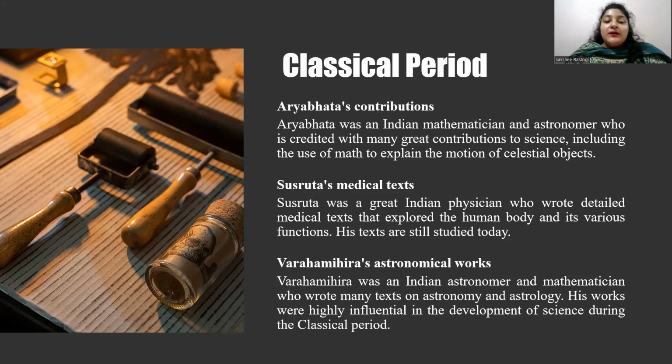power during this period. The Vakataka dynasty, the Pallava dynasty, and the Kadamba dynasty also existed during this time. The economy flourished and India became a major center for international trade. In the fields of science, mathematics, and medicine, there was significant advancement, including the discovery of the concept of zero and decimal places. Astronomy also developed with the proposal of the Earth's rotation on its axis and the elliptical orbit